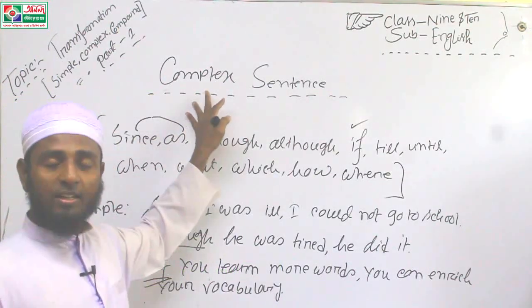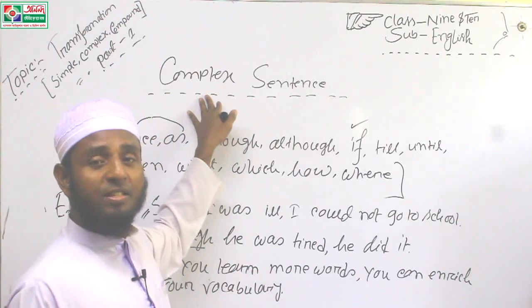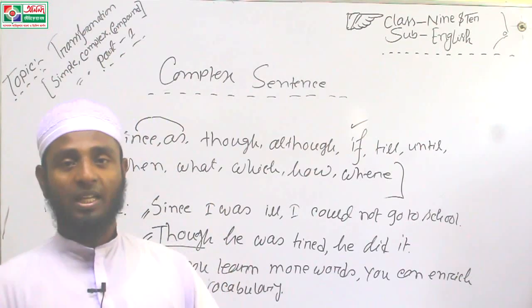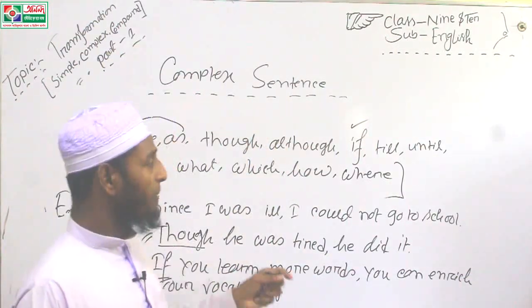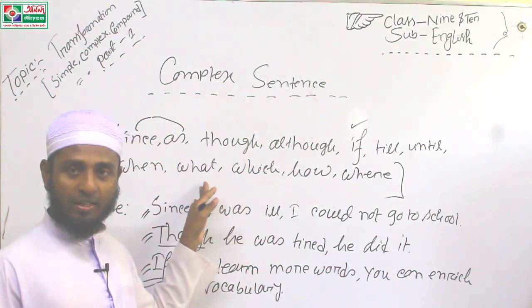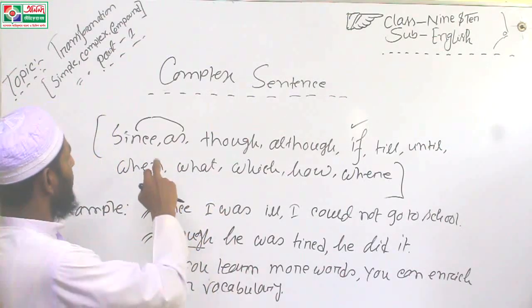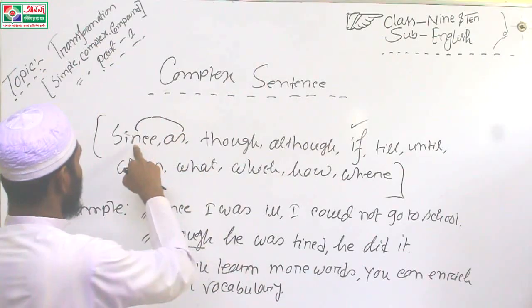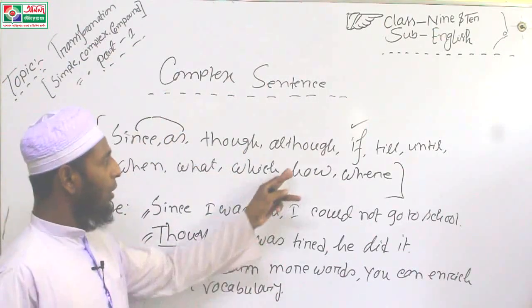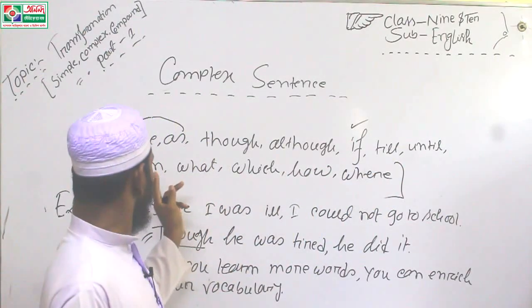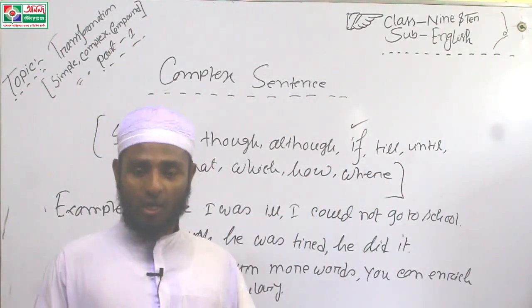Complex sentence is a sentence which contains a principal clause and more than one subordinate clause. Then it will be called complex sentence. And when you write a complex sentence, you have to take one word from the features such as since, as, though, although, if, till, until, when, what, which, how, and where.